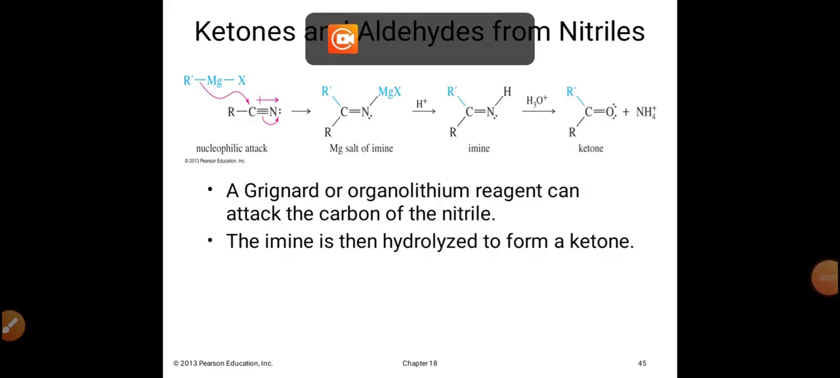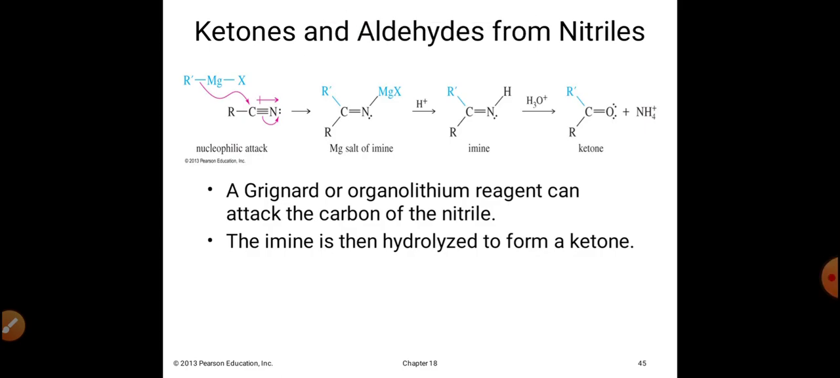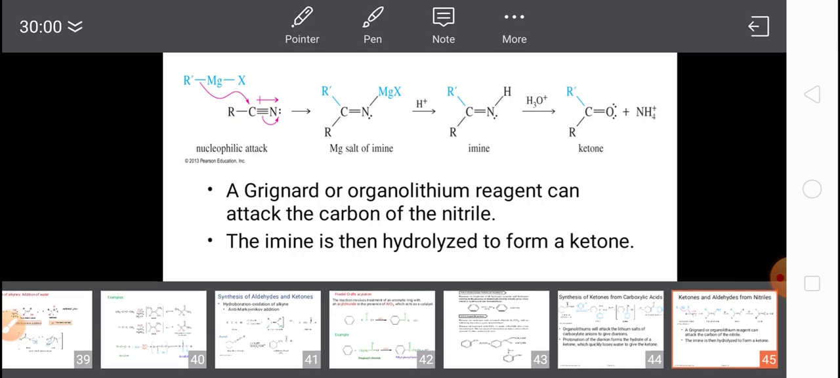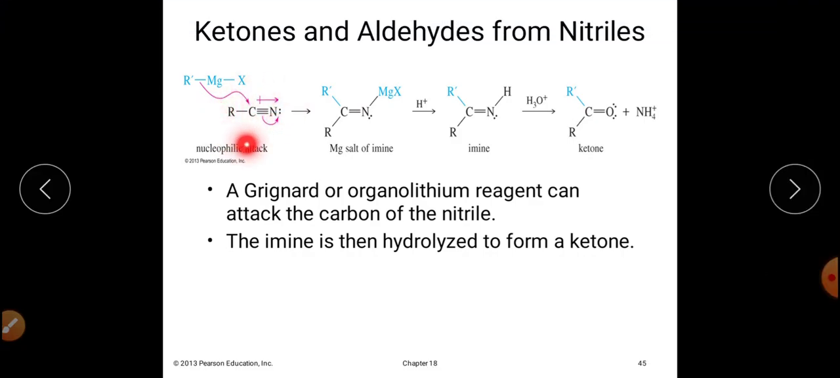Today, we will discuss some more chemical reactions by which we can prepare aldehydes and ketones. So the first one is synthesis of aldehydes and ketones from cyanides. Alkyl cyanides, that is nitriles, on reaction with Grignard reagent or organolithium reagent, followed by hydrolysis, will get converted into ketones.